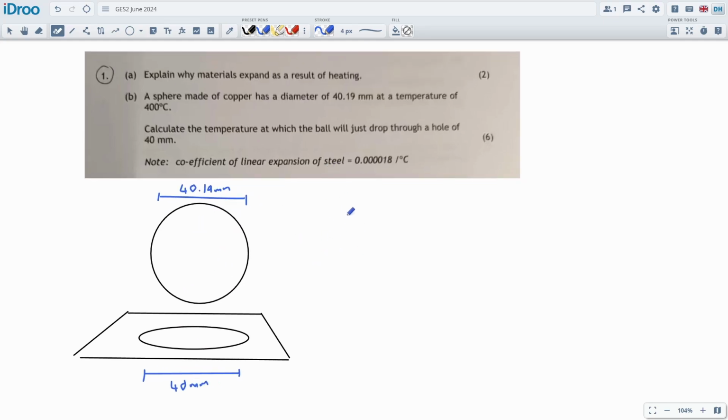I'm still going to do my expansion equation. So we've got the diameter plus the expansion is equal to the new diameter. Okay, the expansion is made from those three ingredients. It's made from the diameter times the coefficient times delta T. And the new diameter, well, we'll just keep it as new diameter.